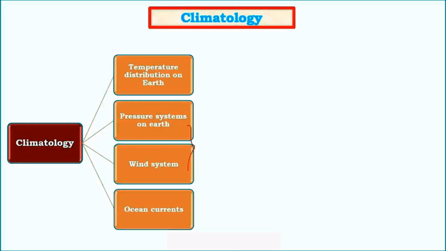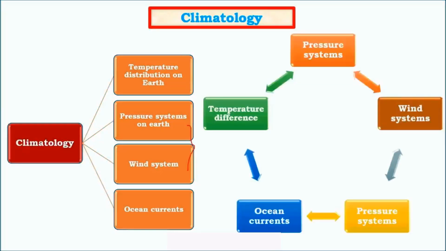So it is better to study ocean currents before we get a complete picture about temperature distribution, because these are all interconnected issues. So we need to study based on the priority according to which they affect the temperature distribution on Earth. And then if you see, the wind systems are directly related to pressure systems. It is due to pressure differences winds are generated, and then pressure systems are in turn created due to wind